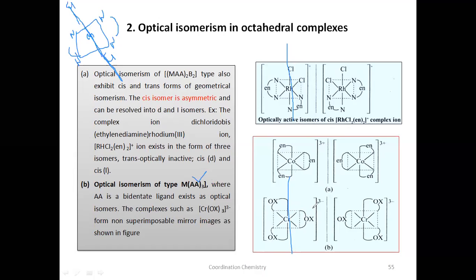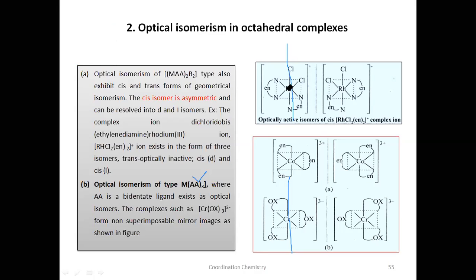This is one isomer and this is its mirror image. I think you know how to write the mirror image here. First write this part here, then write the remaining part on the backside. So with these examples, we have finished isomerism in coordination complexes.